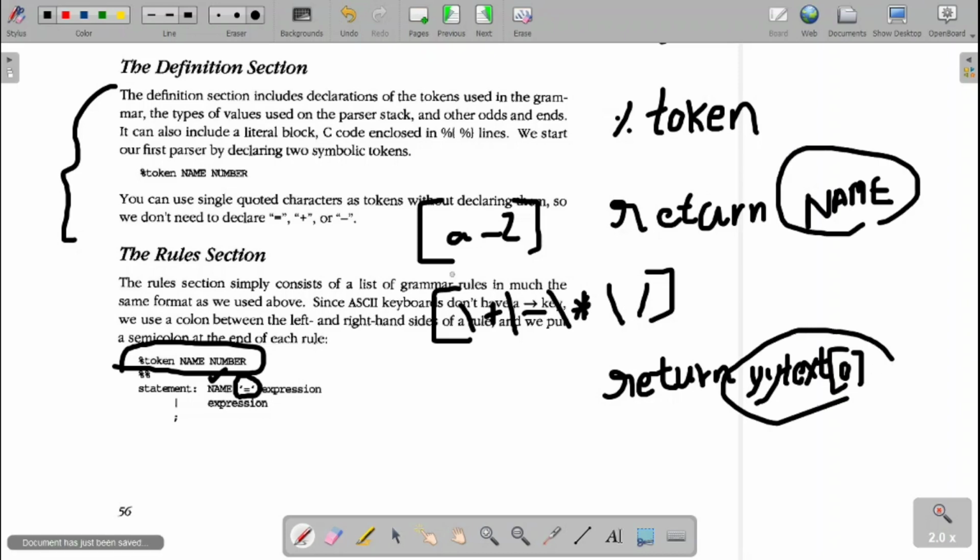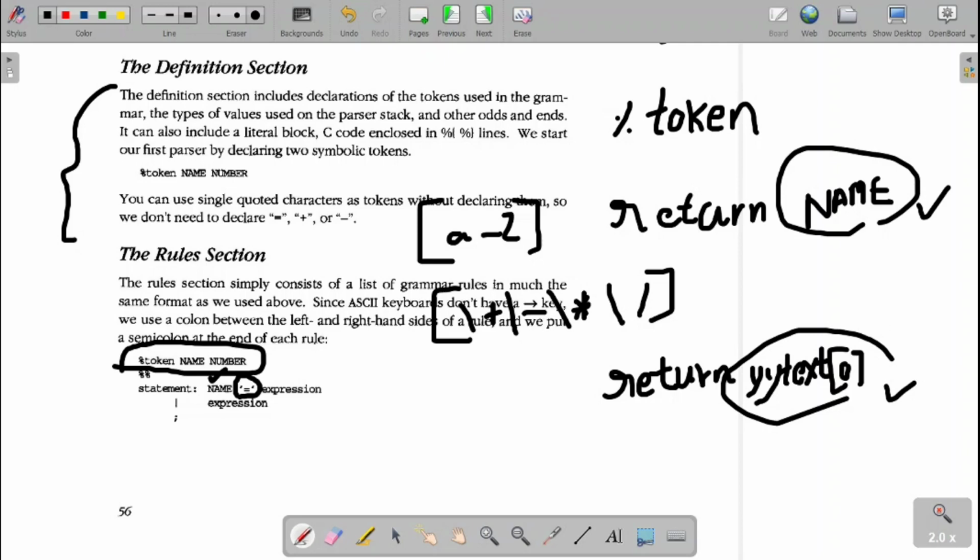What are the cases over here? Here it is plus, minus, star, and slash. Even this is also a token. Here I am giving a name for the token. What is the name of that one? Name, N-A-M-E. In the same way, number, that is for 0 to 9, we can call it a number. But here I am directly passing those tokens to Yacc as yytext of 0. We are not giving any name. The token is passed directly.